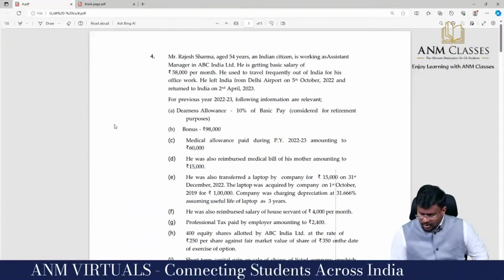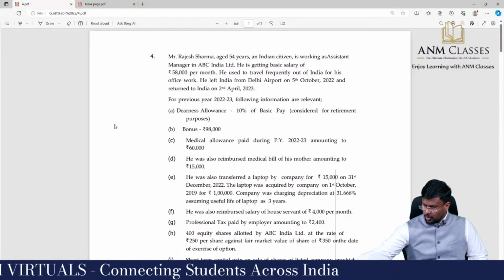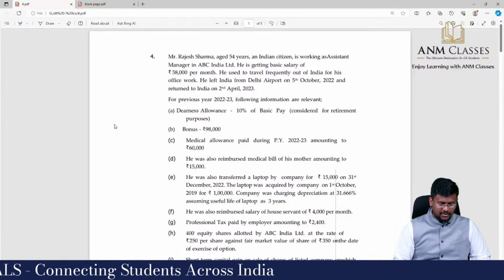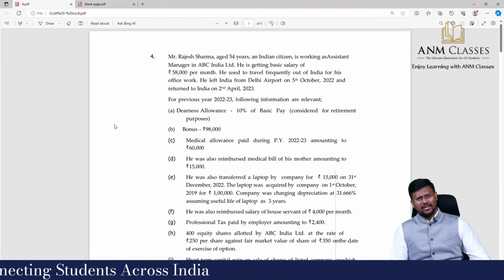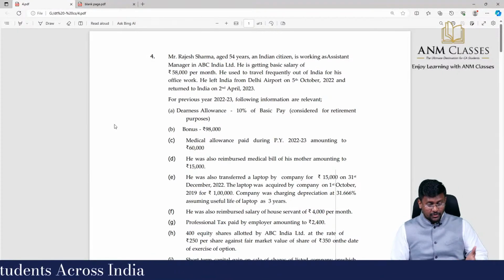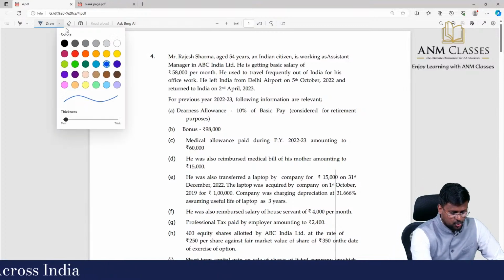Sir, very happy afternoon to all. We are doing the chunk of case scenarios. 3 case scenarios complete பண்ணிட்டோம். We are into the 4th case scenario, my dear lovable students.